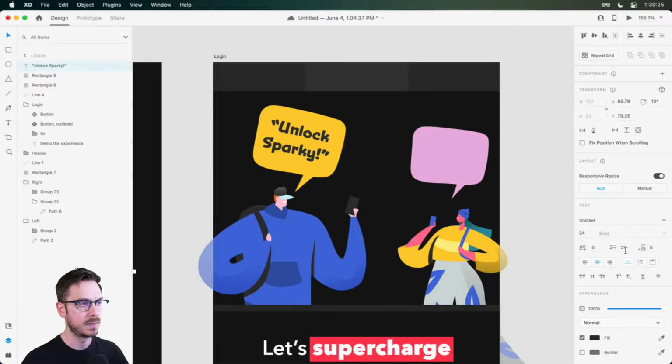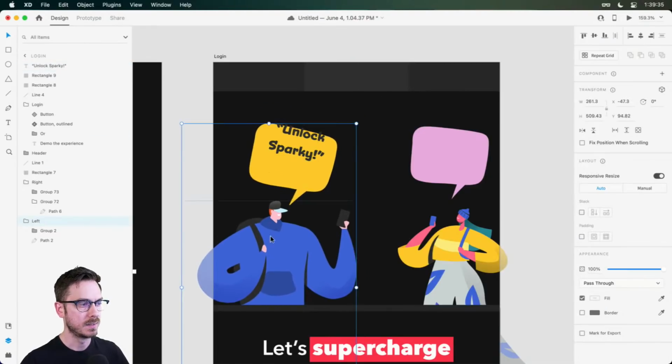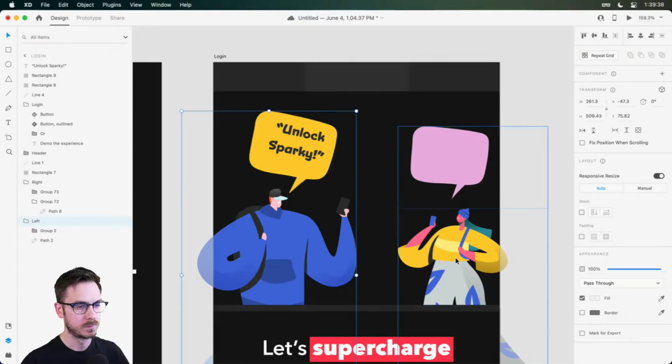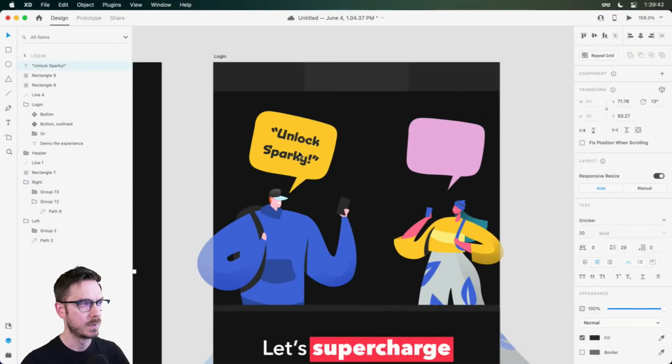Adjust the line height a little bit. There we go. All right. Looking a little large, possibly. Maybe I'll drop it down to 20. Because I might want this guy to be a little bit smaller. Just like that. There we go. Perfect.